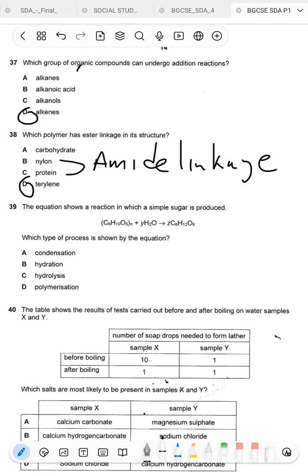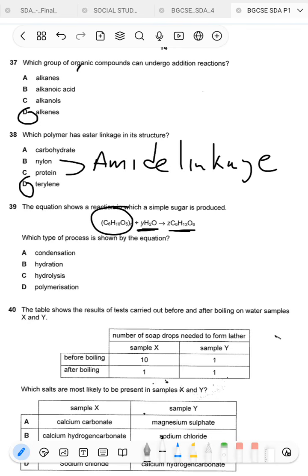39. The equation shows a reaction in which simple sugar is produced. Which type of process is shown by the equation? Remember, sugars are produced from complex carbohydrates or starch. So here we are breaking this complex structure using water to form simple sugars.